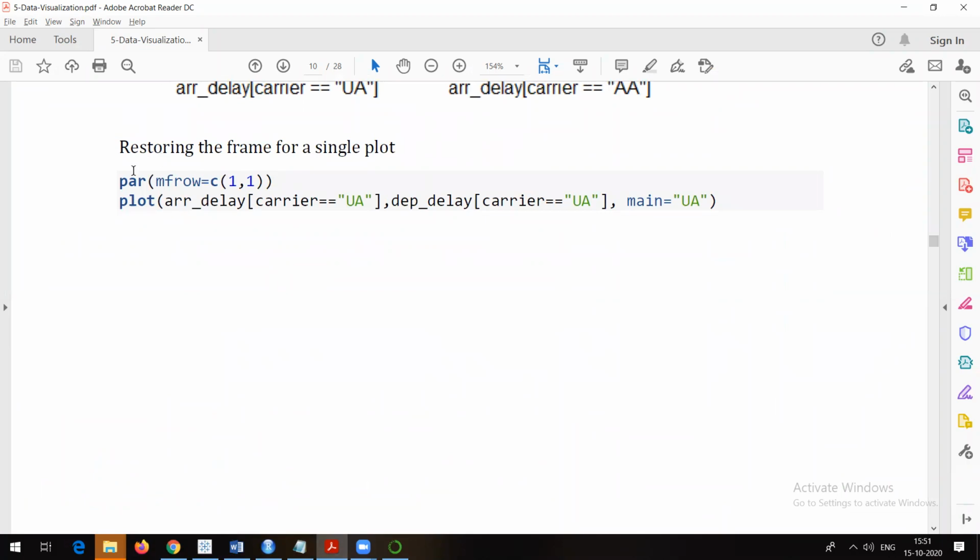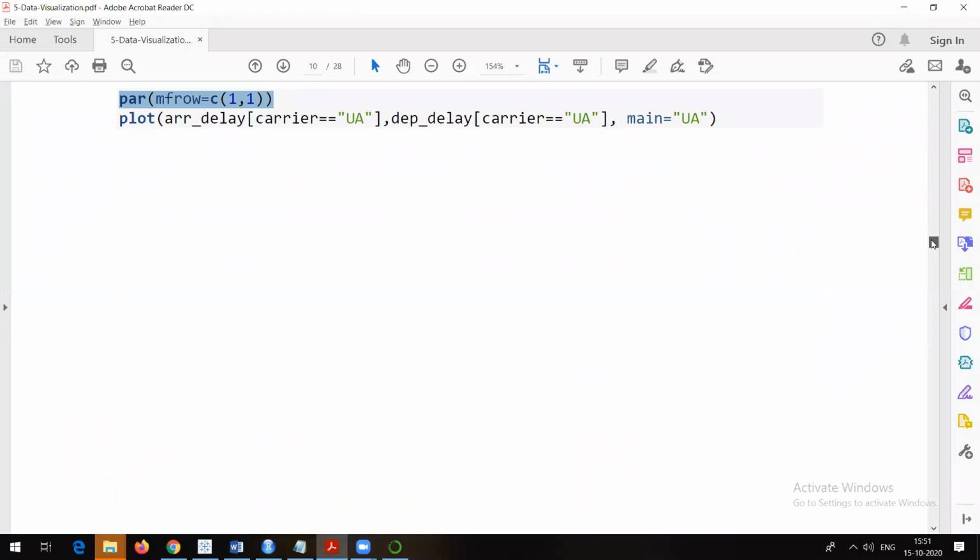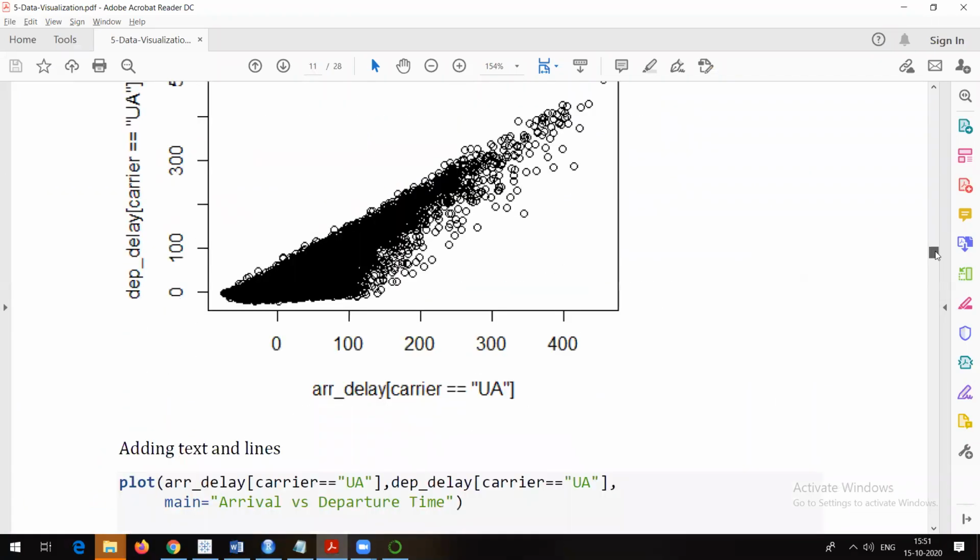Now, if you want to restore that particular thing to a single plot, you can make it one row and one column. Yes, that's also possible. So you will be able to see the plot like this. If you are going to plot only for UA, you will see it on a single plot.